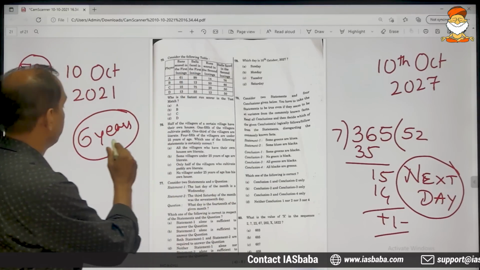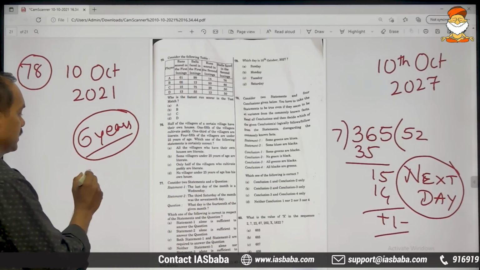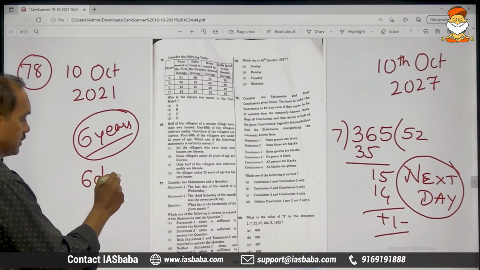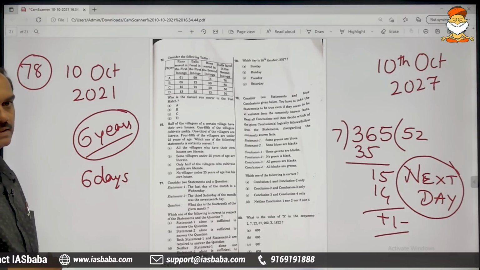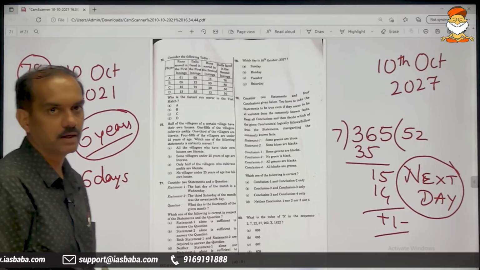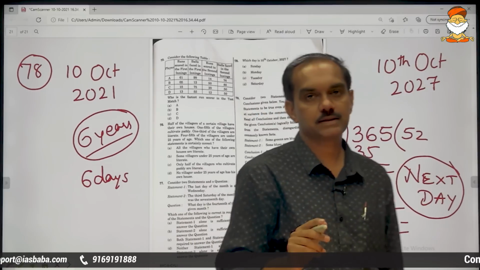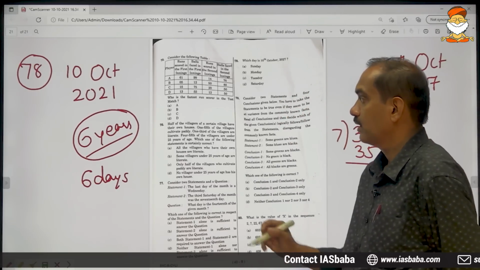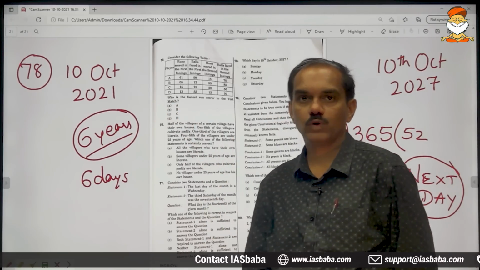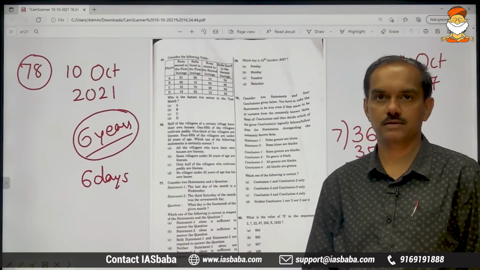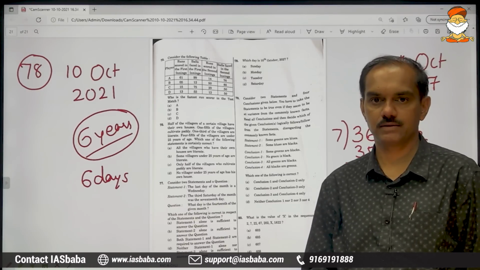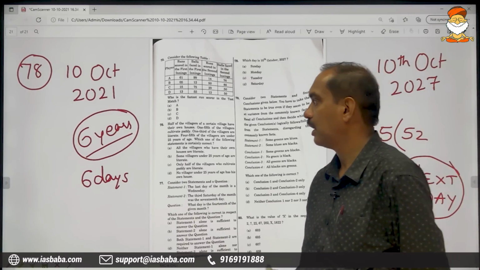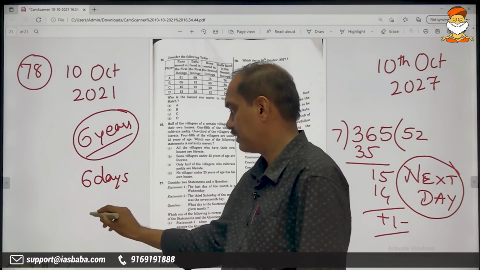But here you are jumping 6 years. 6 years you are jumping means you will have to jump 6 days. 1 year, 1 day. 6 years, 6 days. That is one thing. But in between, we are coming across leap years. How many leap years are we coming across?